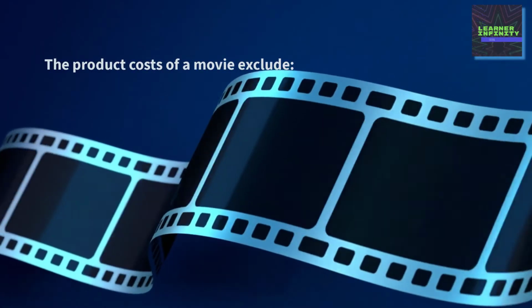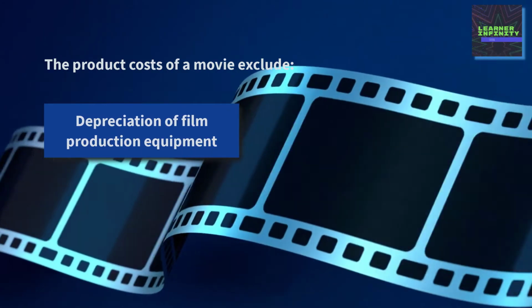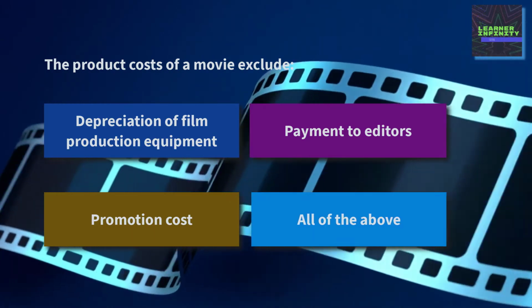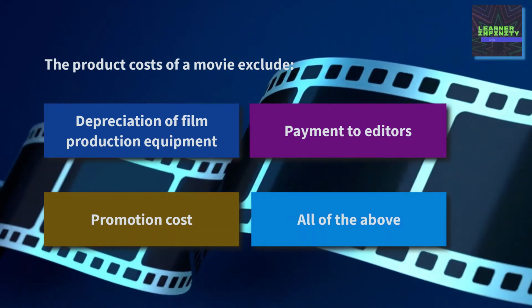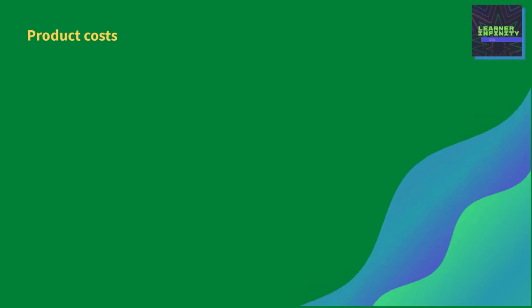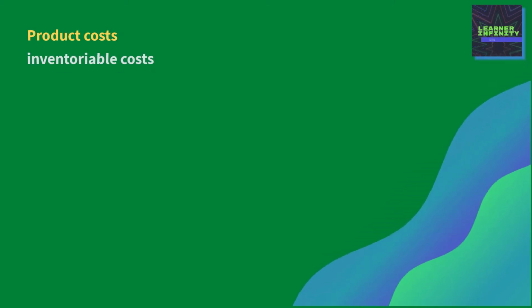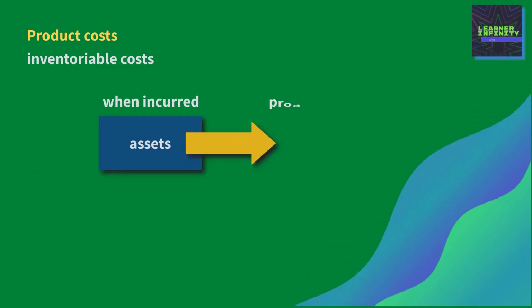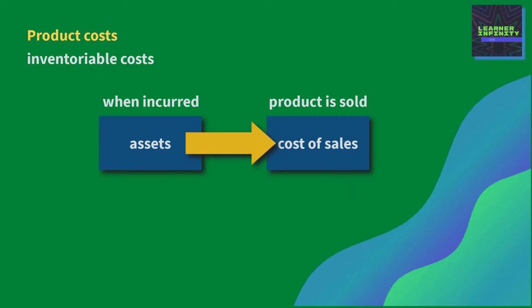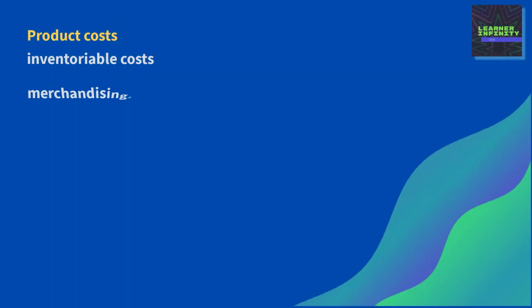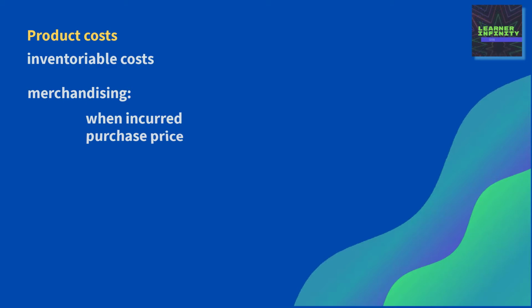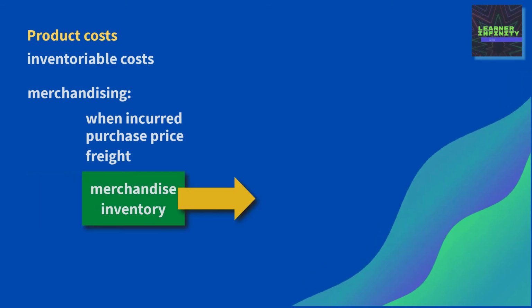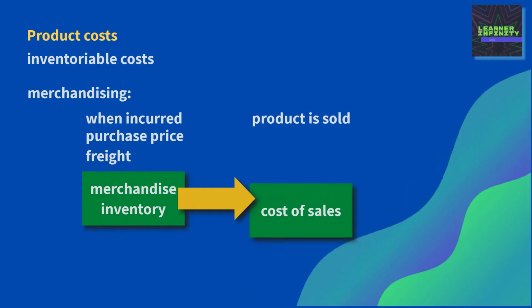The product costs of a movie exclude depreciation of film production equipment, payment to editors, promotion cost, or all of the above. In this case, let's differentiate product cost and period cost. Product costs, also called inventoriable costs, are all costs of a product that are recorded as assets when they are incurred. When the product is subsequently sold, these costs are recorded as cost of sales. In a merchandising company, the purchase price of the product along with its freight are recorded first as merchandise inventory. When an item is sold, this cost will be recorded as cost of sales.